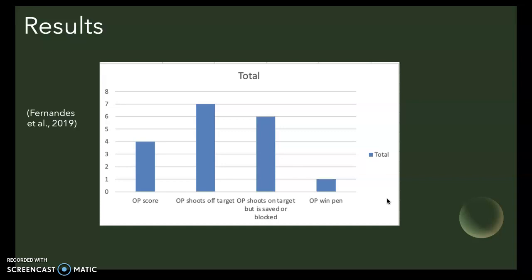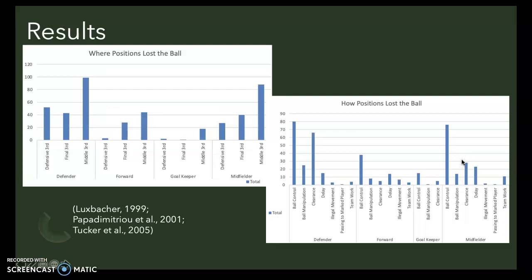The objective data only shows performance outcomes, but it doesn't show the process using a framework like dynamical systems theory that looks at meaningful behaviours, Fernandez et al. 2019. The next sets of data use this framework and show relationships between data. These initial graphs show the relationship between how positions lost the ball and where on the pitch they lost it.